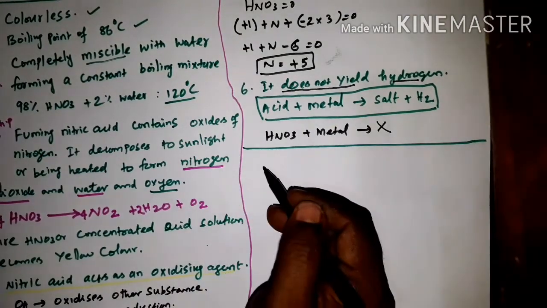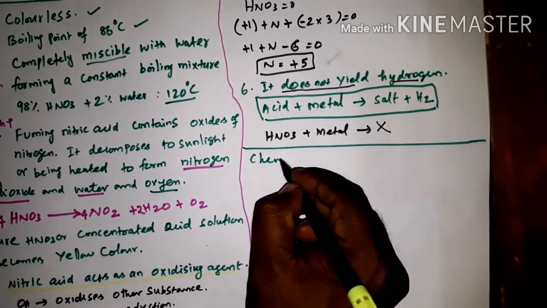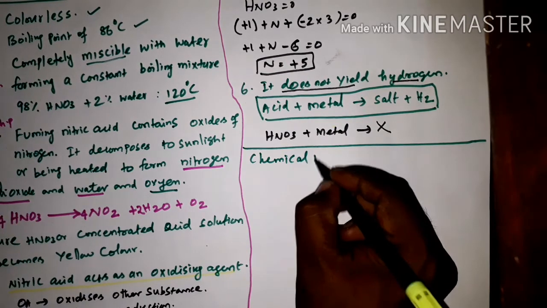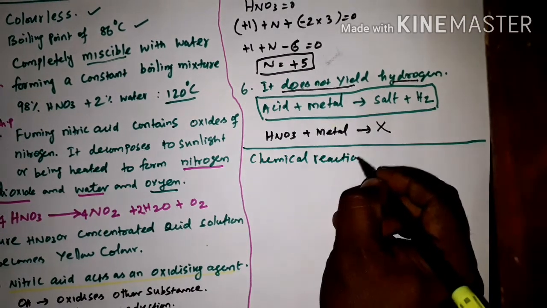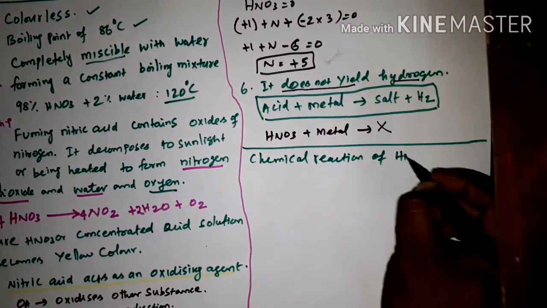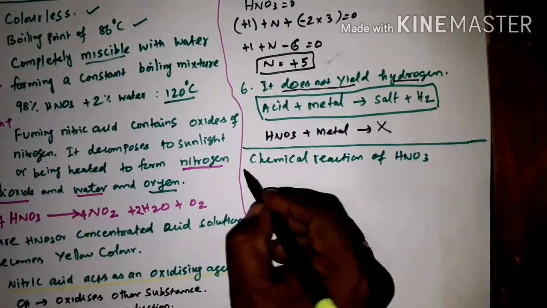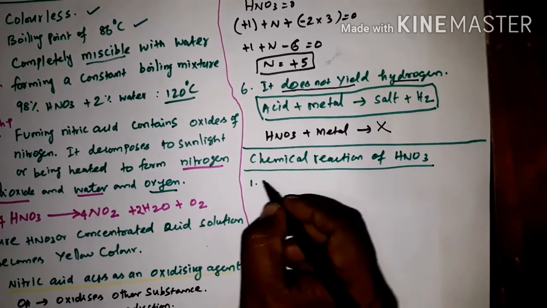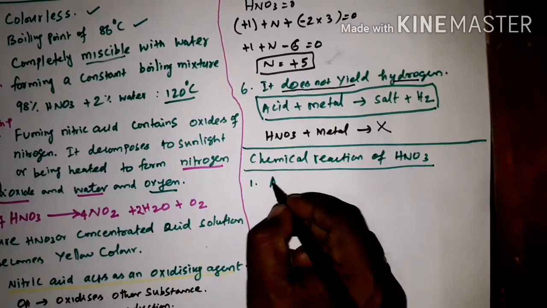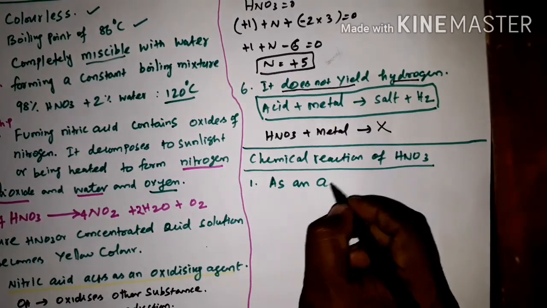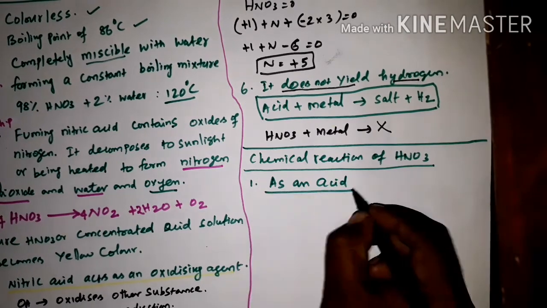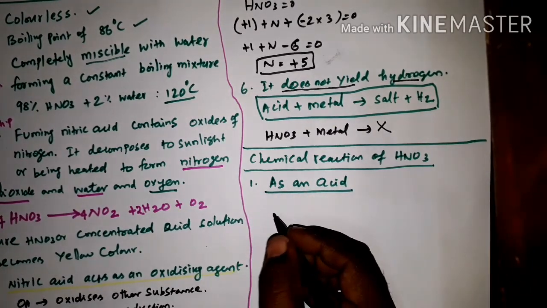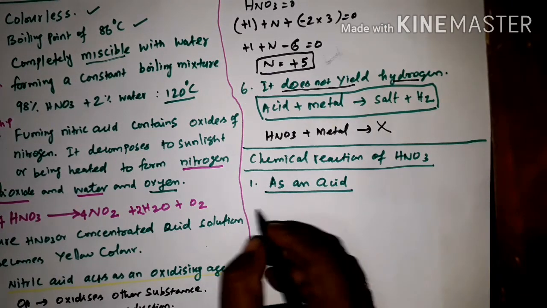Now chemical reactions of nitric acid. So the first reaction is that it acts as an acid. Like other acids, it reacts with bases.